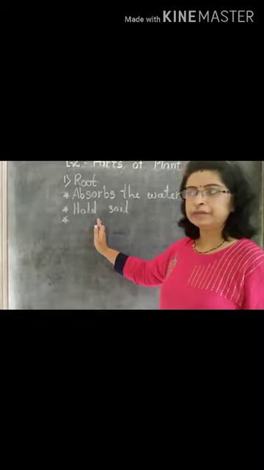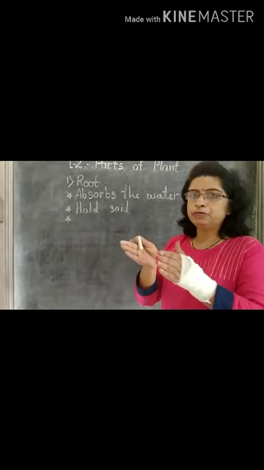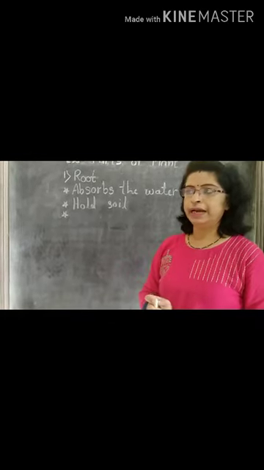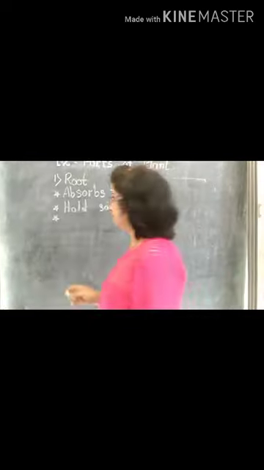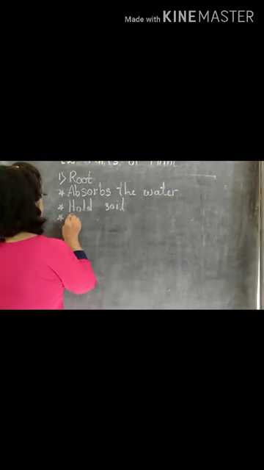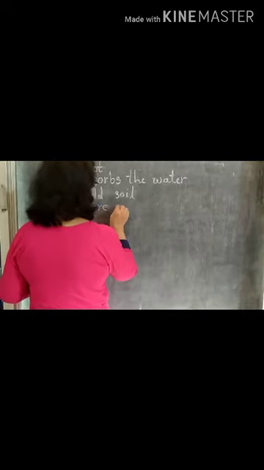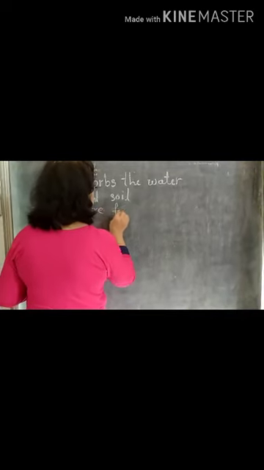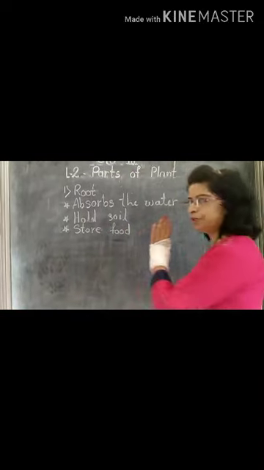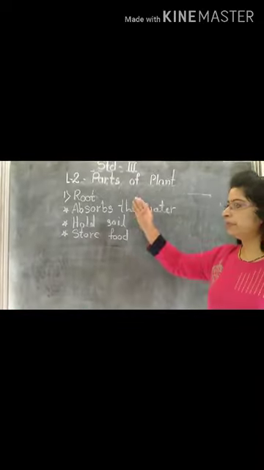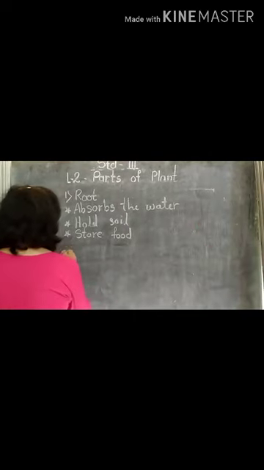Then third function, some plants save their food in the roots, and those roots can be eaten by human beings. That is the carrot or radish, and beetroot. These roots store food in their root. Now the next part of the plant is the stem.